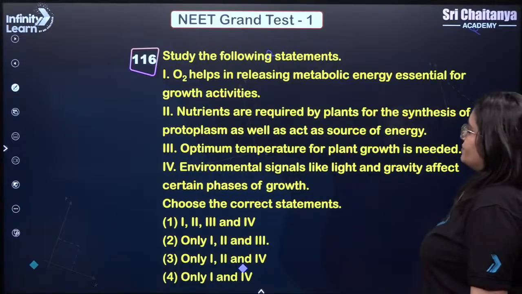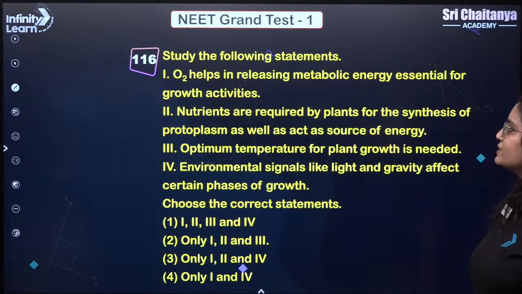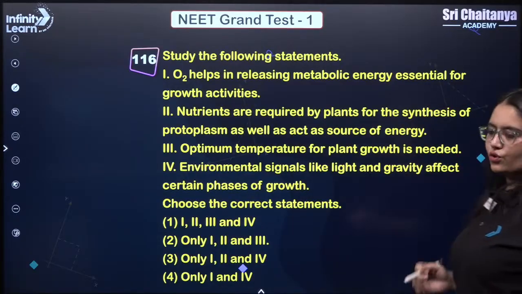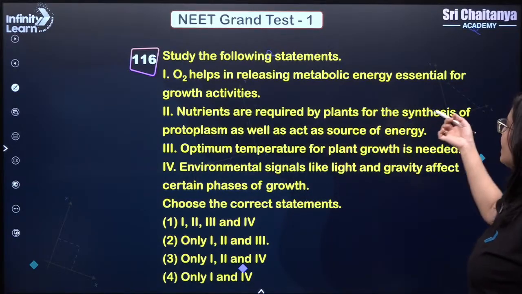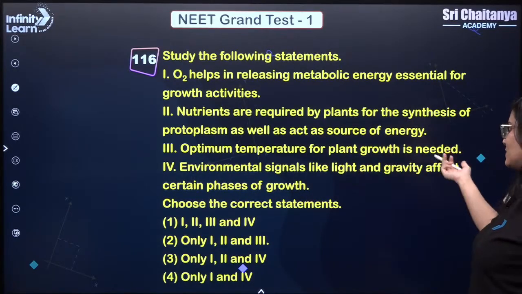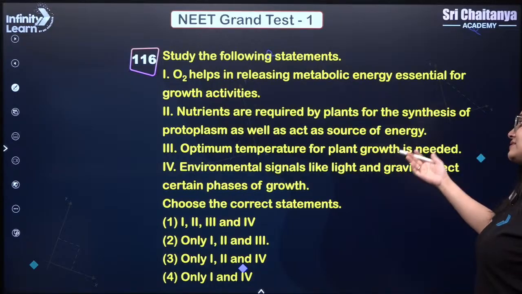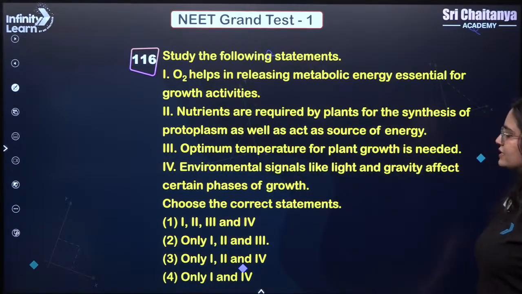Study the following statements. If you see the statements, all the statements were correct. O2 helps in release of metabolic energy essential for growth activities. Nutrients are required by plants for the synthesis of protoplasm as well as act as source of energy. Optimum temperature for plant growth is needed, correct. Environmental signals for light and gravity affect certain phases of growth.